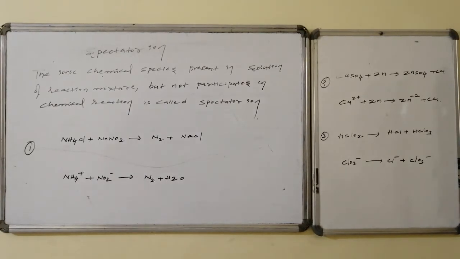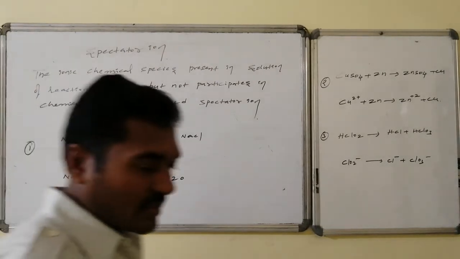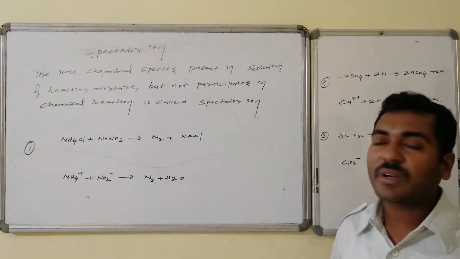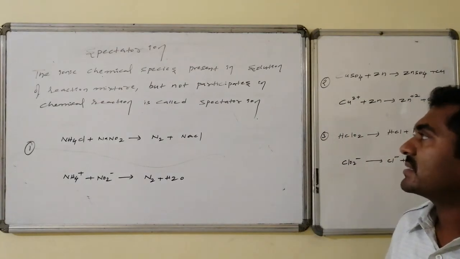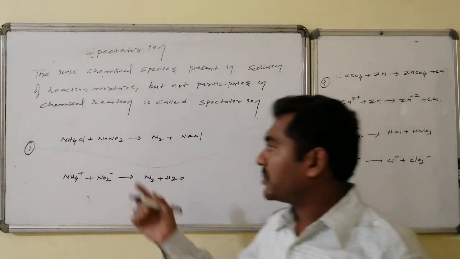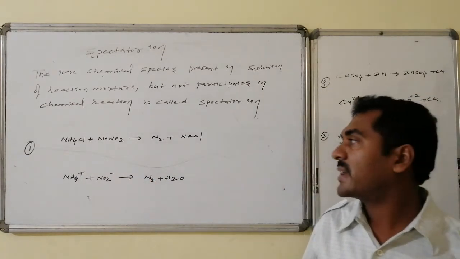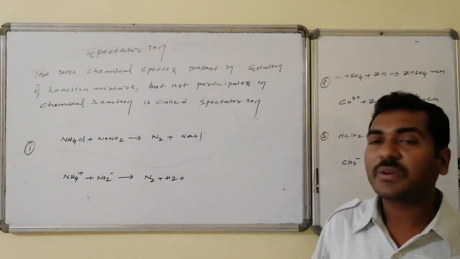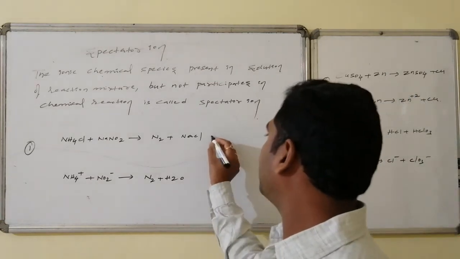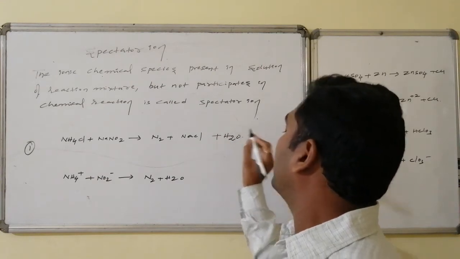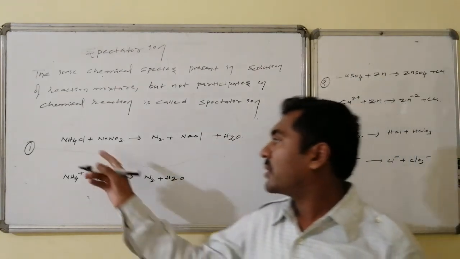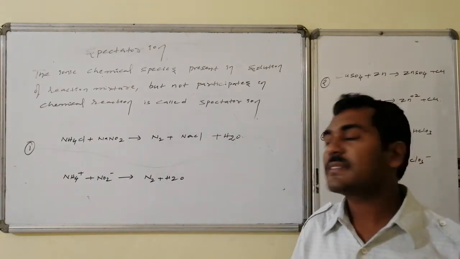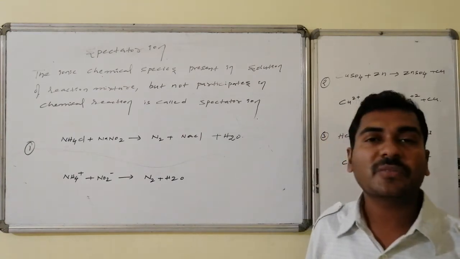Spectator ion: an ionic chemical species present in the solution of the reaction mixture but not participating actively in the chemical transformation is said to be a spectator ion. Let us see the reaction of ammonium chloride with sodium nitrite. It is converted to nitrogen followed by sodium chloride and water molecule formation. In this reaction, chloride maintains -1 state and sodium maintains +1 state. In the reactant as well as in the product, it is present in the form of sodium chloride.